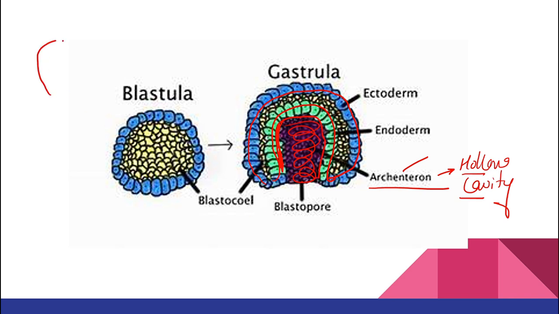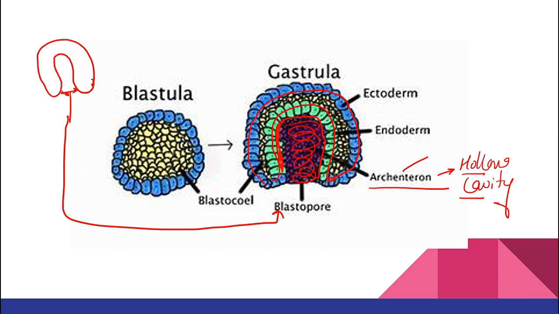Now, suppose this is your ectoderm and this is going to be your endoderm, right? This opening, this pore which is present over here, we call it blastopore. The yellow color cavity which you can see is the cavity formed inside. We call this cavity the blastocoel because I have taken the example of blastula. What did I tell you? Gastrula is formed when the cells present in the blastula rearrange themselves. So rearrangement will occur and then you have formation of a cavity inside, right? I hope I am clear. So that was about your germ layers.